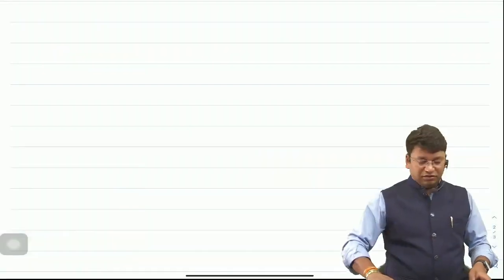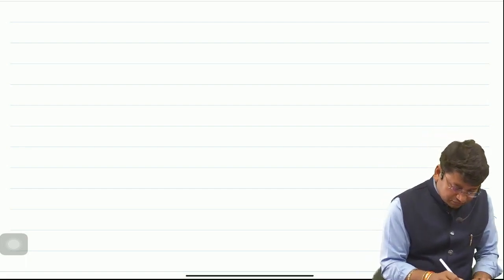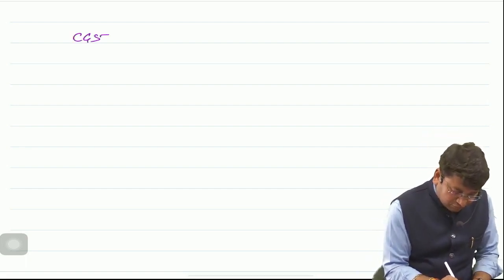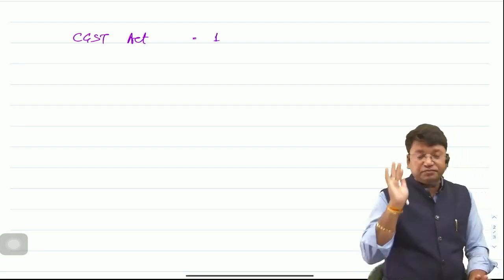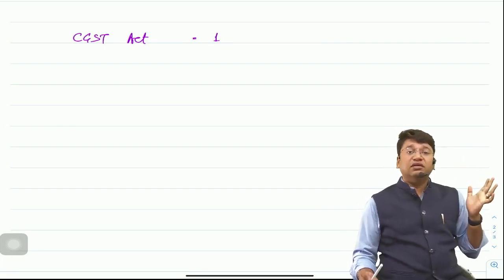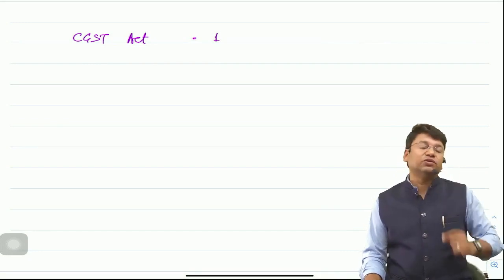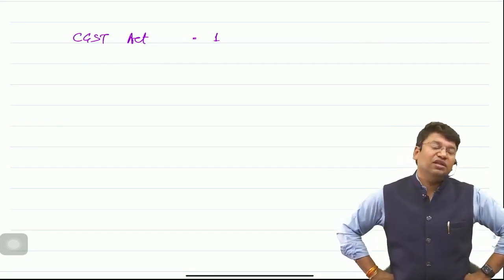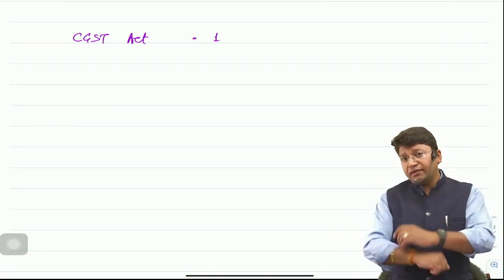Sir, see, what I am talking about is that, see here, suppose one CGST Act is formed, and if all the state governments are told that you also frame the same act in respective states also, then it means all the power to frame the law under GST will come to the central government.